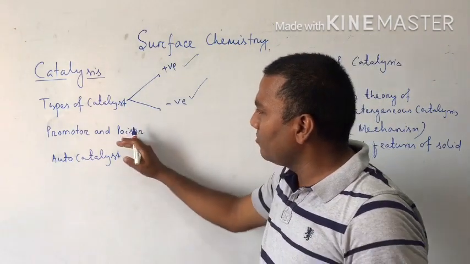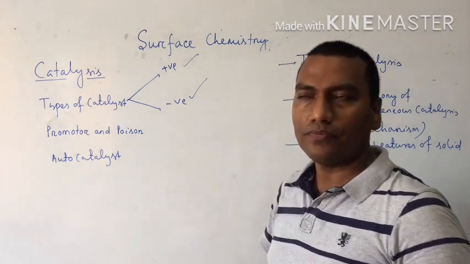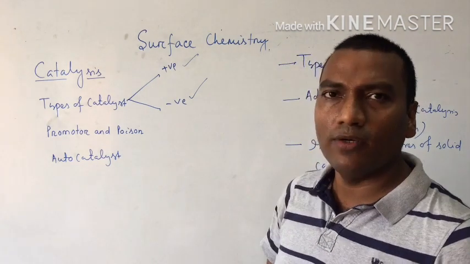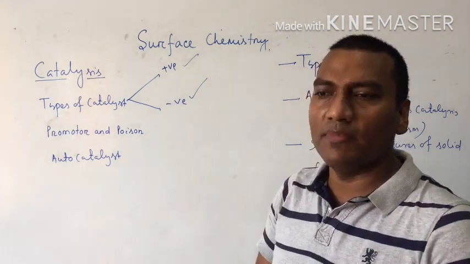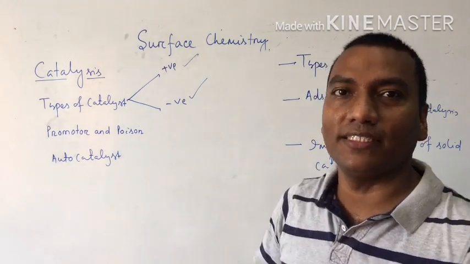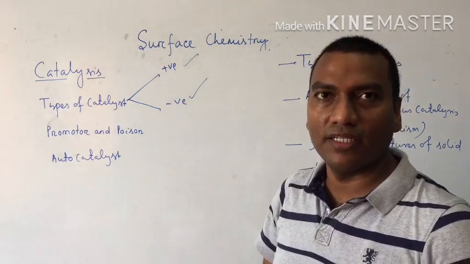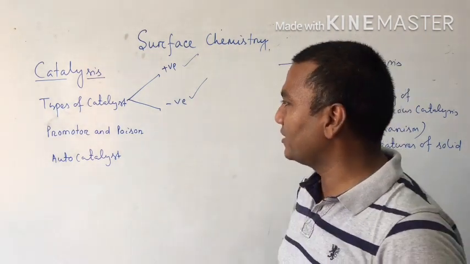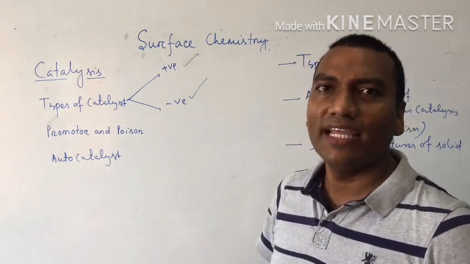Our next main part is, what is a promoter and what is a poison? Promoter first. A promoter is a chemical substance which increases the efficiency of a catalyst. You cannot write that it increases the rate of the reaction. It increases the efficiency of the catalyst. A poison decreases the efficiency of the catalyst.